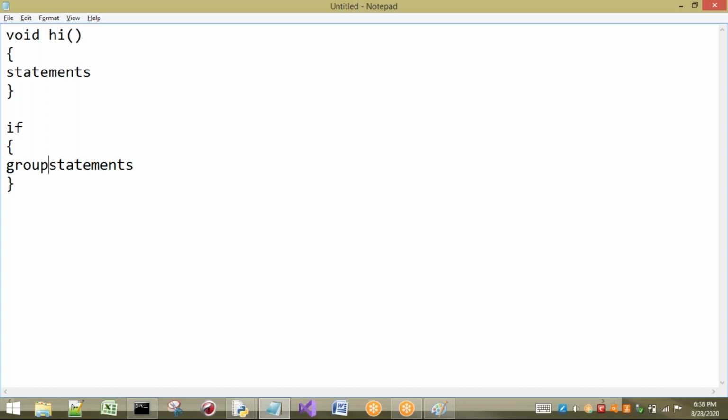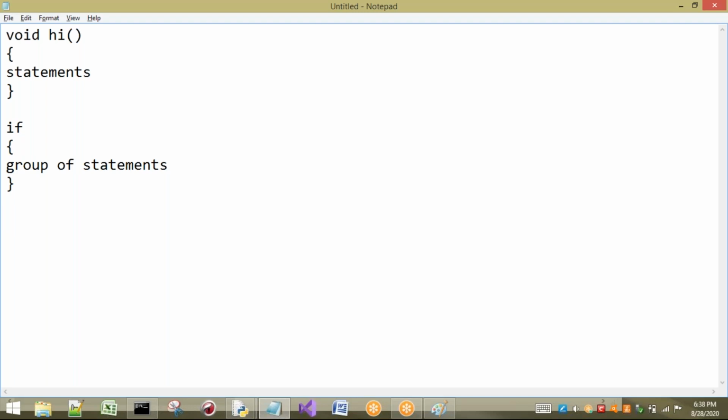So it is compulsory if you are going to take a group of statements in C, C++ and Java for a function or for an if statement, for loop, while loop, compulsory we have to use open bracket and closed bracket. But in Python we are not having the concept of open bracket and closed bracket. Directly we can take, there is a concept of indentation. Very important word. What is that? Indentation. Okay, now see, I will write that code once.